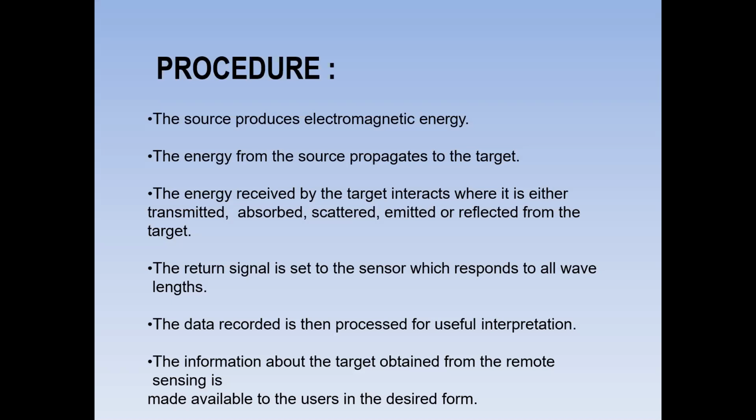The information about the target obtained from remote sensing is made available to the users in the desired form. This is the procedure of remote sensing, collecting the information, gathering the total information for the particular object, the particular target. This process will occur. That is the process of remote sensing. See another slide. Go to next slide.